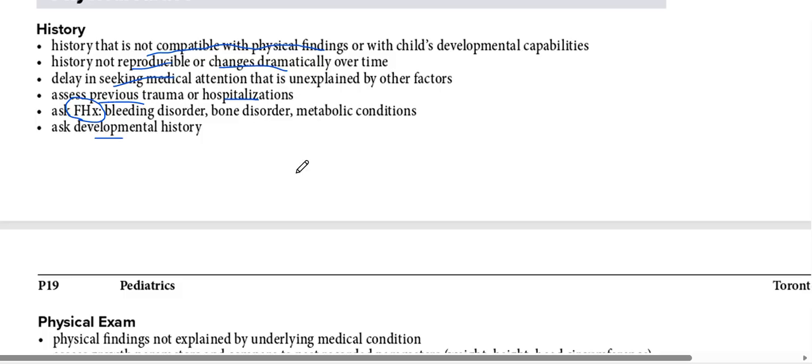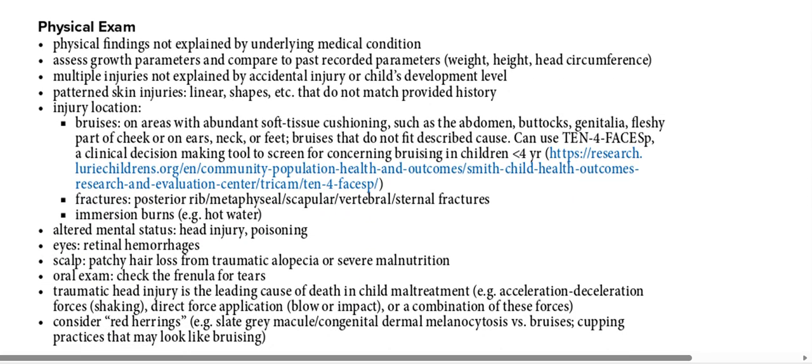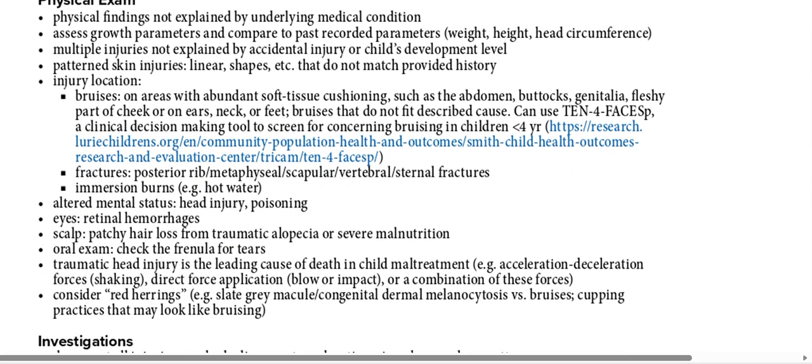Ask about history of developmental delay. Next thing is physical examination. Physical findings are not explained by an underlying medical condition. Assess growth parameters and compare to past recorded parameters. For every visit, whenever the child comes to you, we have to check the weight, height, and head circumference. This is recorded so that we can monitor it over time, and it can be compared to the past findings.